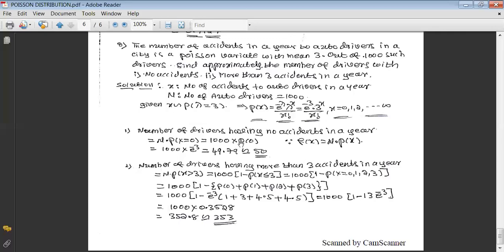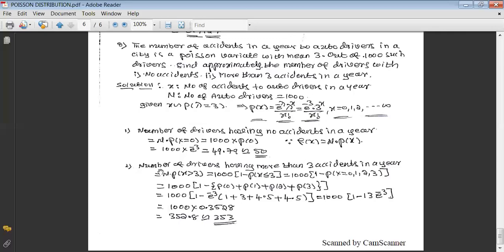And N is 1,000. Here, when you take x equal to 0, it can be written as P of 0. Once you take x equals 0 here, it becomes e raised to minus 3. Once you calculate this, it results in 49.79. That is almost equal to 50. That means out of 1,000 drivers, we can expect approximately 50 drivers having no accidents in that particular year. That is the first one.